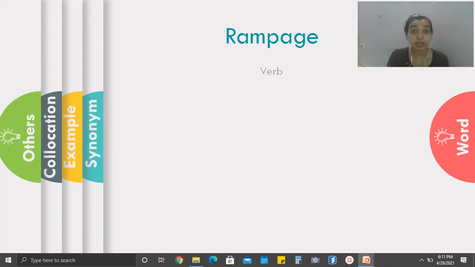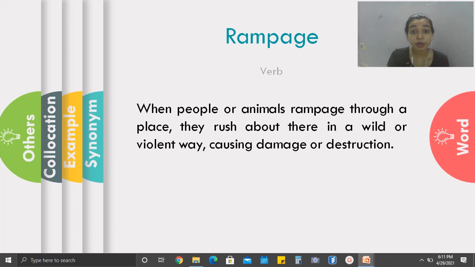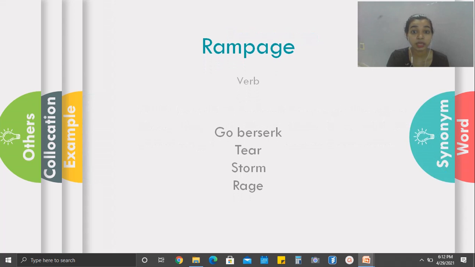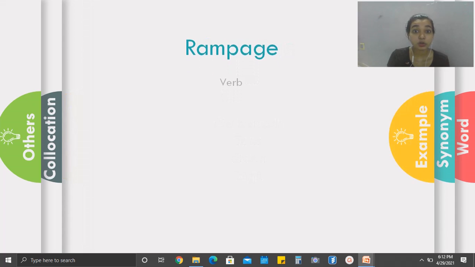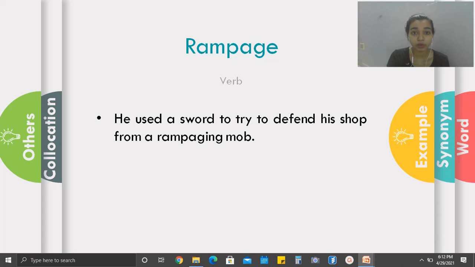Now let's look at the second word, rampage. It is a verb, and when people or animals rampage through a place, they rush about there in a wild or violent way, causing damage or destruction. The synonyms could be go berserk, tear, storm, rage. Now let's look at the example of this word. He used a sword to try to defend his shop from a rampaging mob.